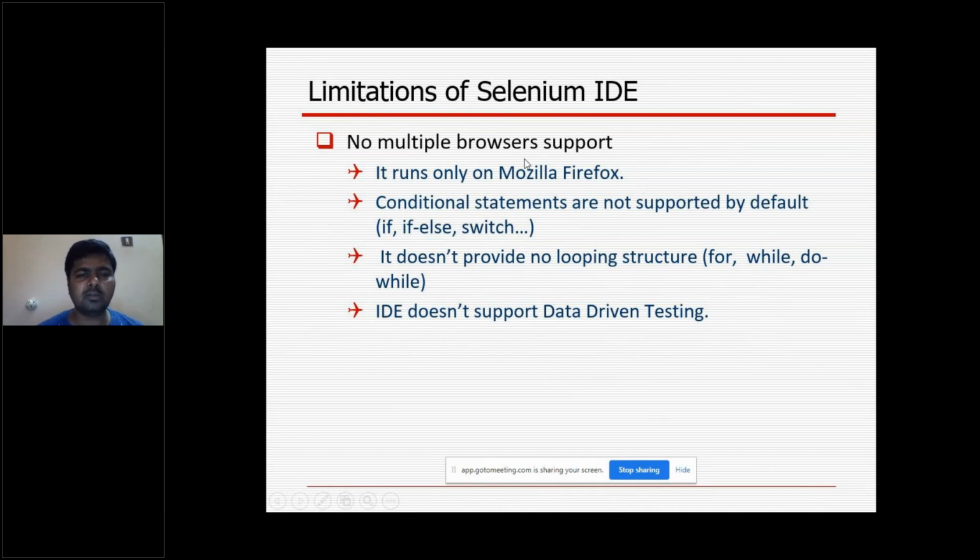The limitations of Selenium IDE, as I told earlier, it only supports the Firefox browser. It does not support any other browsers. And it is not going to support conditional statements like if, else, switch. These are the conditional statements we can't give here. And it doesn't provide looping structures, means for, while, do while. These loops also we can't provide here. It doesn't support data driven testing. Data driven testing, in the last slide only I am going to explain that. What is that data driven testing?